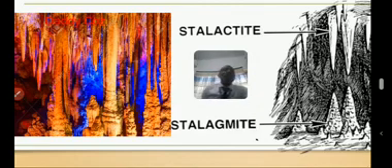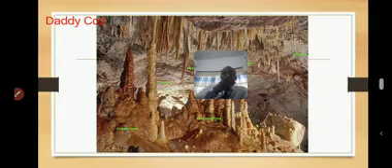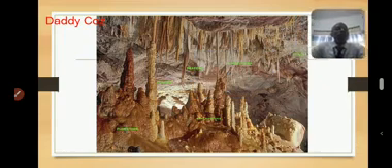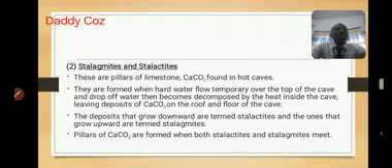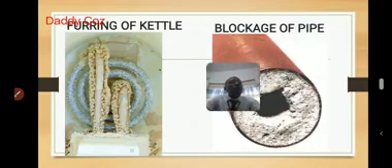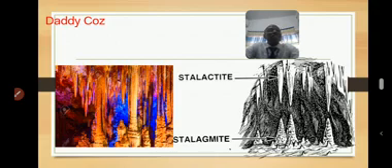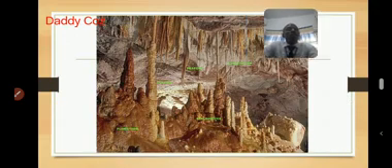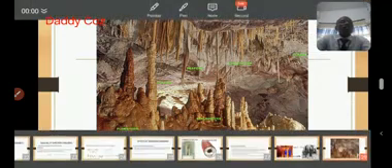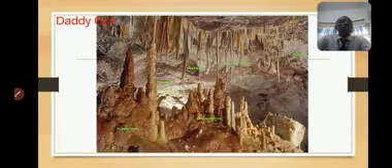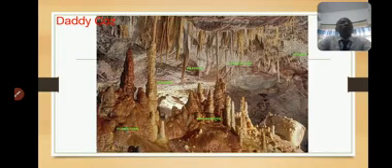So that is an effect of temporary hardness. That's the second effect of temporary hardness. Number one is that it causes falling of kettles and blockage of pipe. Number two is that it causes stalagmite and stalactite inside a cave. So these are the effects of temporary hardness. We're going to stop here, and in our next video we'll consider what is meant by permanent hardness.